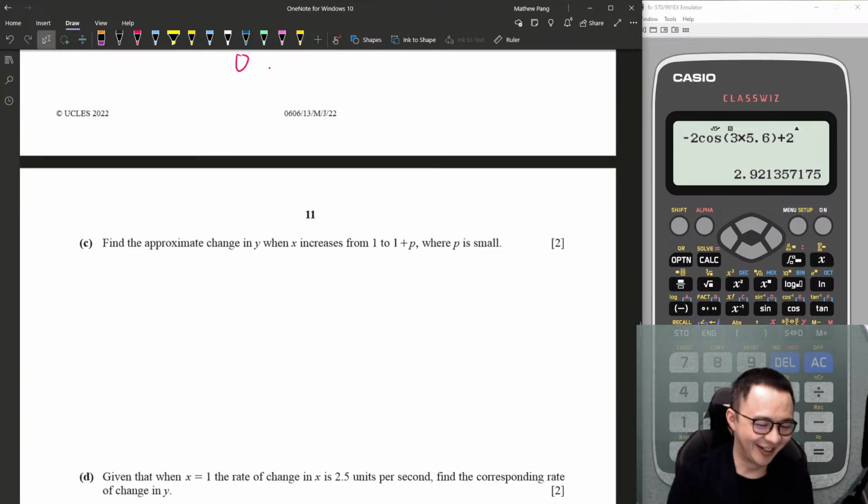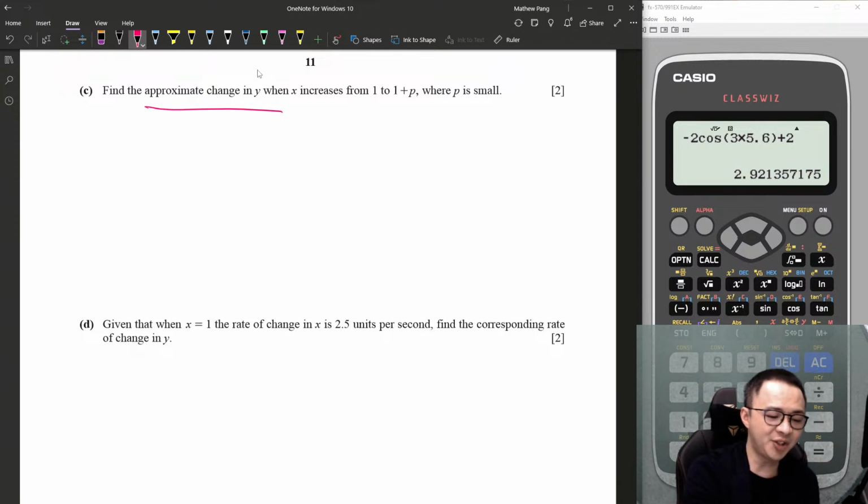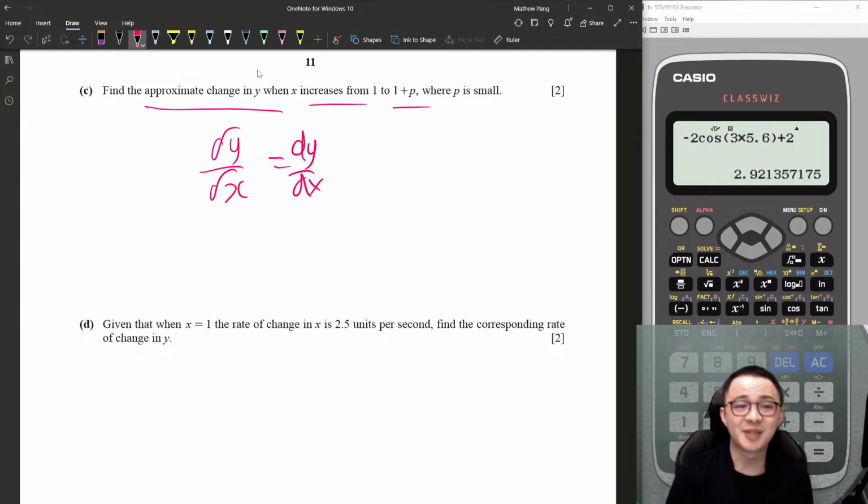Yeah, Sean Lee actually knows it's bigger than 0. Yeah, you're very smart. Find the approximate change in y. So this is a small change. Small change formula is what? Change in y over change in x equals dy/dx. And x is increased from 1 to 1 plus p.